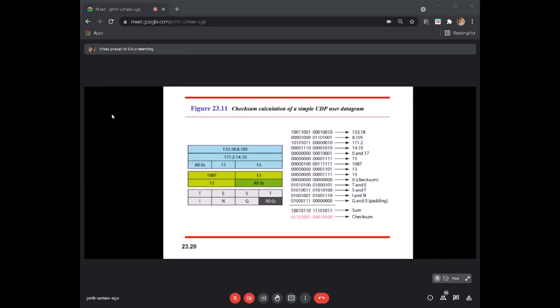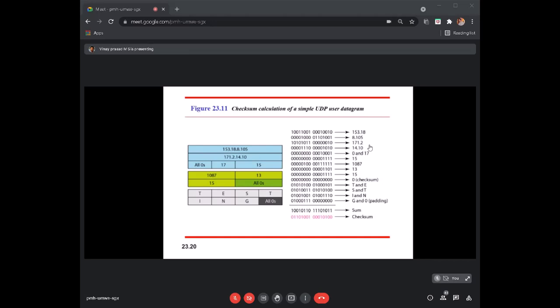Okay, you can see I have taken some random IP addresses. The source IP address is 153.18.8.105. You know how I can write them in binary, right? Decimal to binary conversion, and I take two octets together, which is 16 bit, 16 bit. Next one is 171.2.14.10, and I'll initialize the TTL value as 0. You can write any other number. The protocol number is 17, because UDP has defined its protocol number as 17. You should write that specifically and properly.